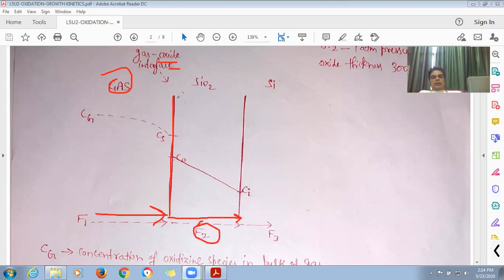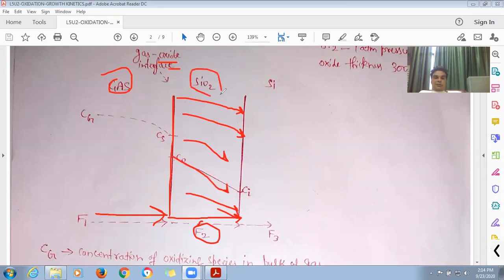It basically signifies the diffusion of oxidizing species into silicon dioxide. The oxidizing species diffuse through the silicon dioxide and reach the Si-SiO2 interface, and here they react with each other, and for that we have another flux, that is F3.